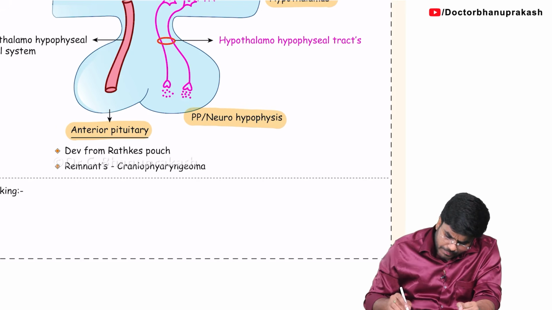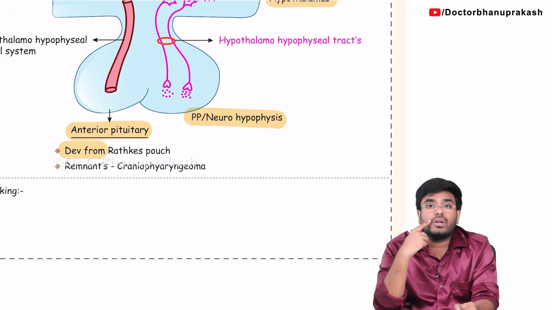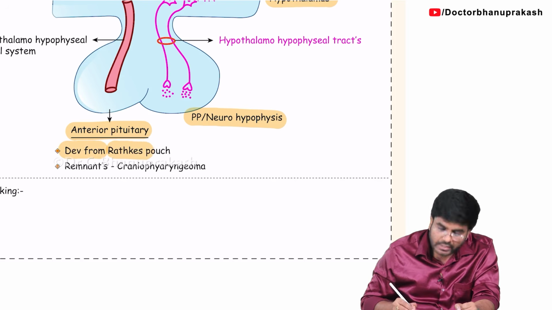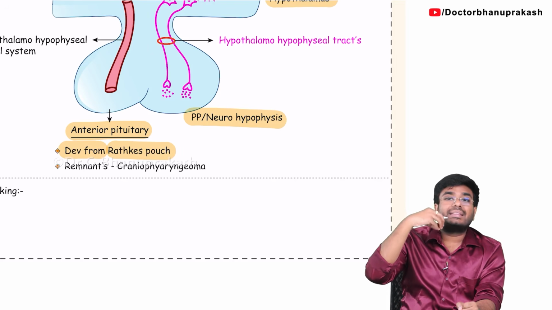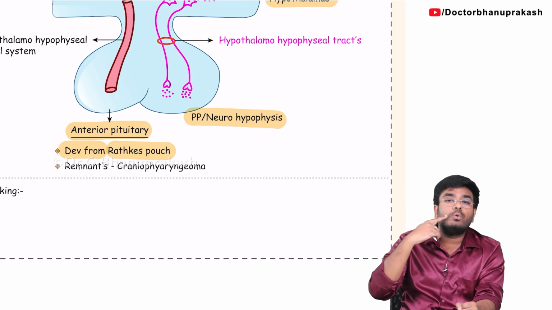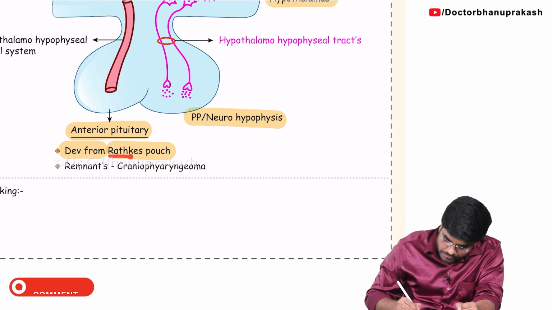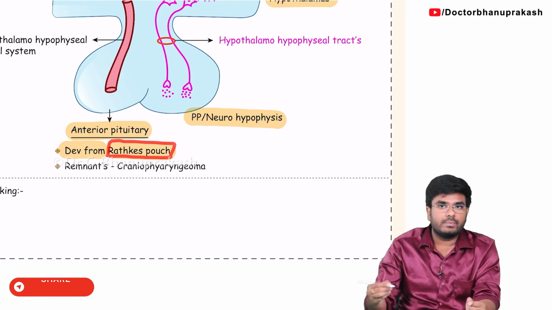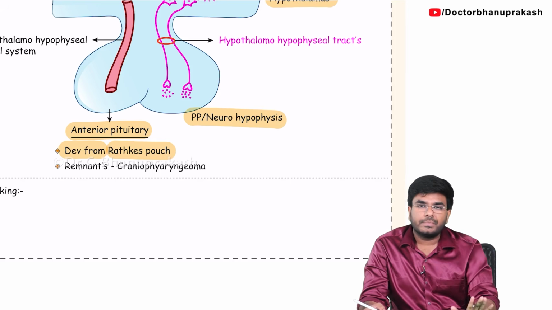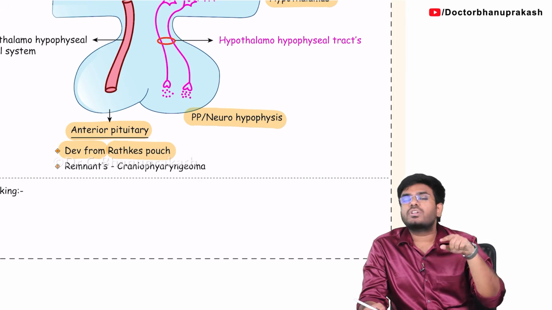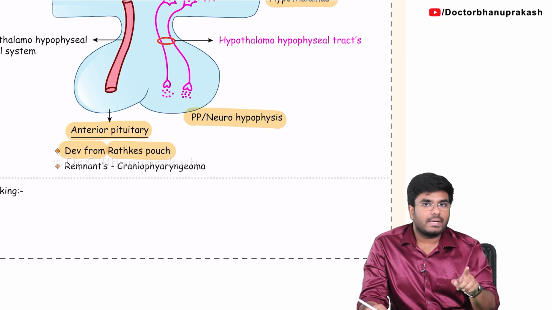See, the anterior pituitary is developed from a structure called Rathke's pouch, from the palate. There is an invagination called Rathke's pouch, which goes from the mouth towards the brain. It will come in your embryology in anatomy. It is Rathke's pouch which is going to form our anterior pituitary. So the anterior pituitary is not a direct extension of the nervous system. It comes from a structure called Rathke's pouch.